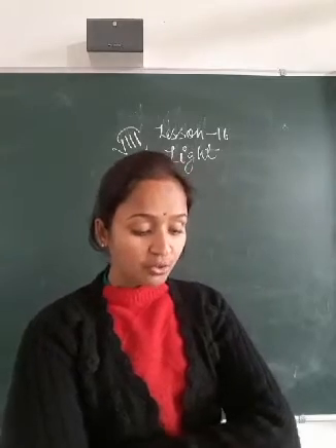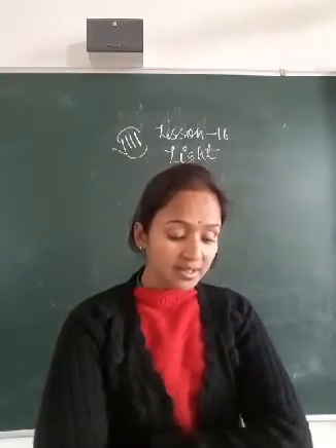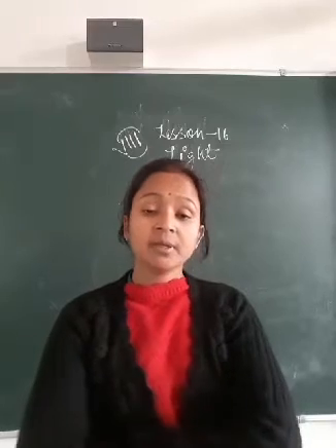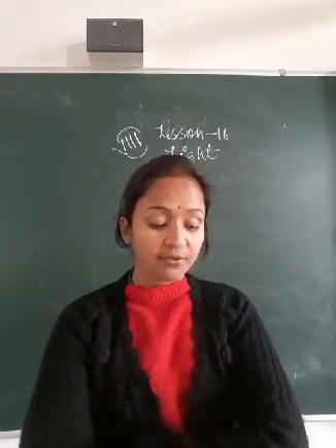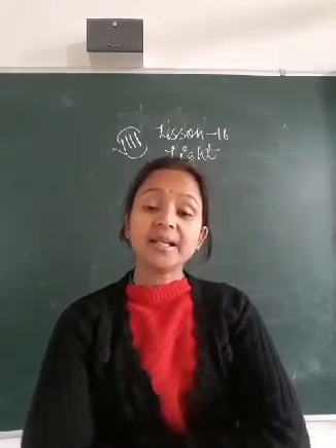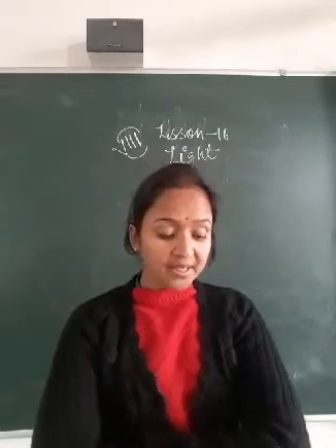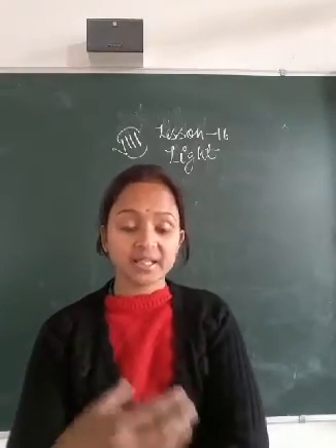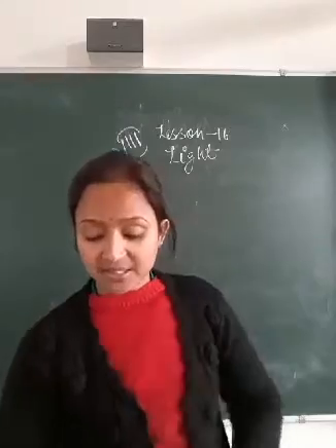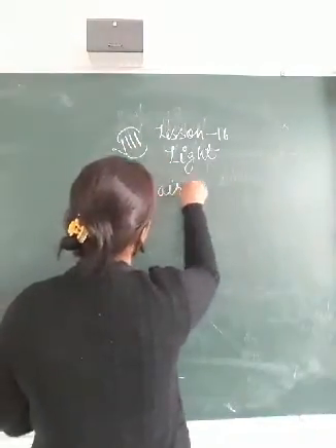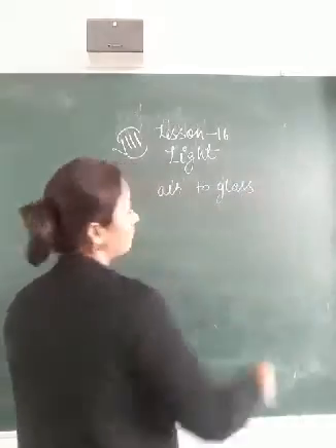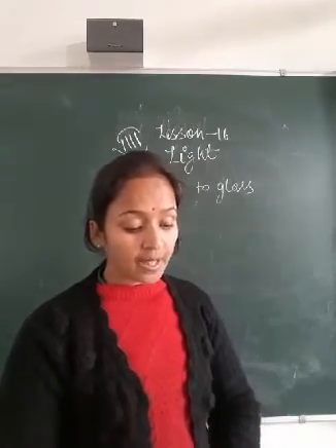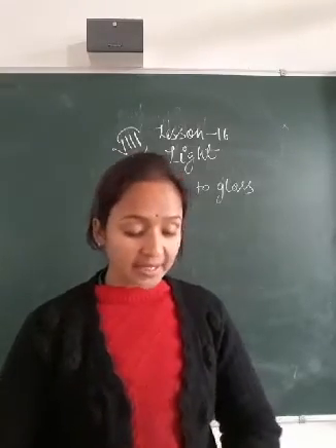Now, what is the reflection of light? When a ray of light, while traveling from one optical medium to another optical medium, say from air to glass, strikes the surface of separation of the two media, the following situations can arise.